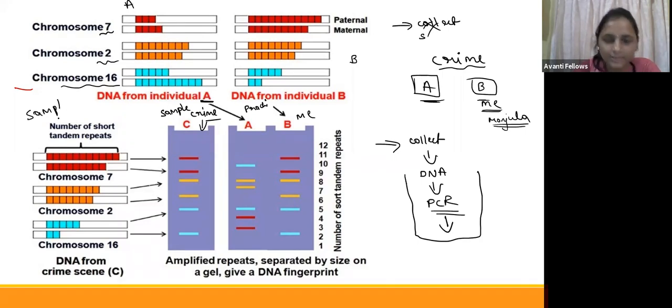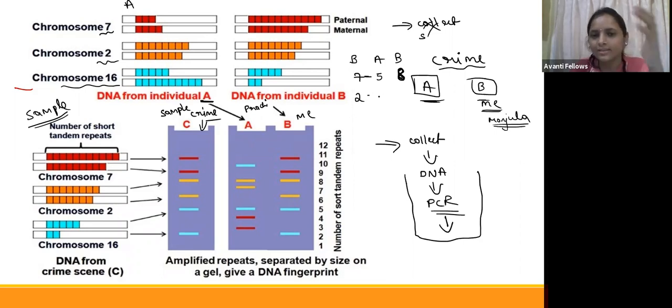These are short tandem repeats, I have told you, right? In chromosome number 7, if Prachi has 5 repeats, I am going to have 6 repeats, or 8 repeats. So it is going to change the size of the fragment. Then it moves to the next one. In the second chromosome also there is a change in the repeats, a variable number. Tandem repeats are different: in Prachi's it is 8, and mine is only 4.